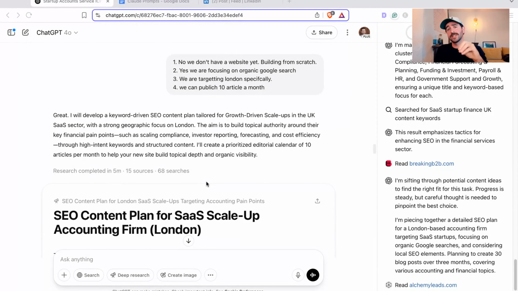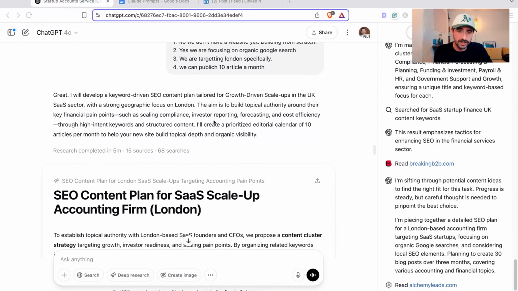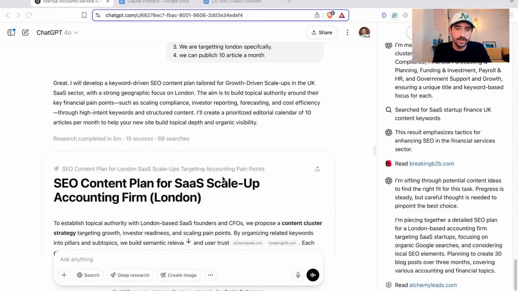Imagine how long it takes you to do 68, or imagine how much it would cost you to pay an SEO agency at $100 or $200 an hour to go and do 68 searches. That would probably take them days to sift through the information.